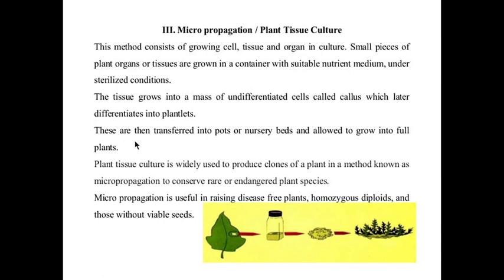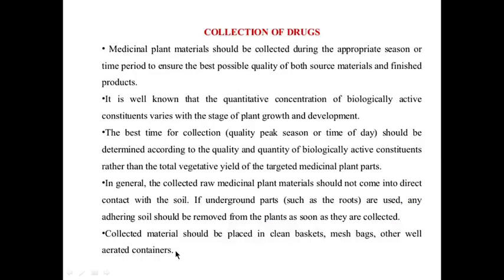Here you can see the plant cell is taken out and placed in the nutritive medium under sterilized conditions. It will form callus, and from that callus the plantlets are produced. So this is the plant tissue culture or micropropagation method, which is also used for regeneration of plants.